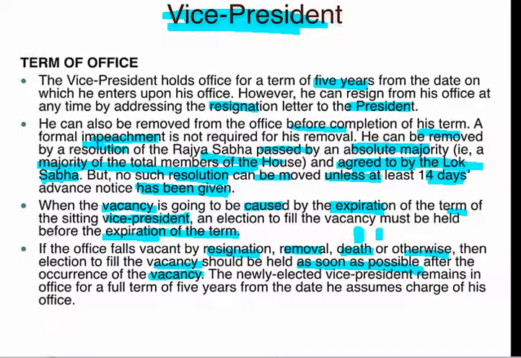So here "as soon as" has been mentioned, whereas in the case of a president, the vacancy should be filled within 6 months. In the vice president's case, it is mentioned as soon as the vacancy occurs. A newly elected vice president shall remain in office for 5 years. So remember this point, that he should complete the full 5 years.